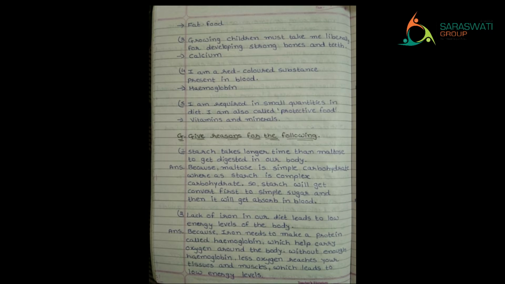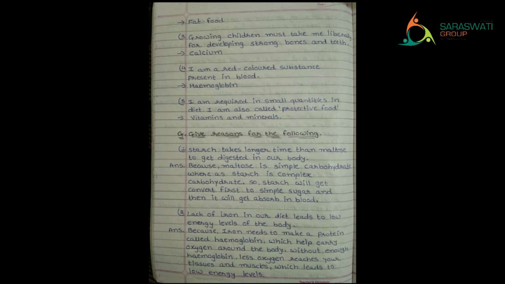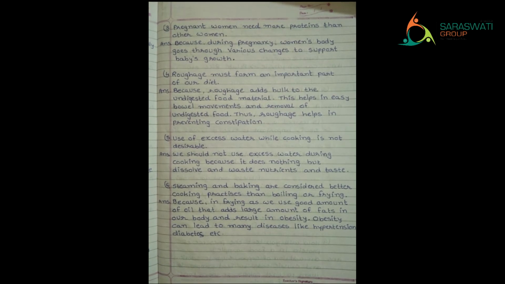Without enough hemoglobin, less oxygen reaches your body tissue and of course muscles, which leads to low energy level. That means if we do not have iron, then hemoglobin will not be made. And if hemoglobin will not be there, our tissue and muscles will get less amount of oxygen. And so we will get tired very fast, which is known as what? Low energy levels. Clear?